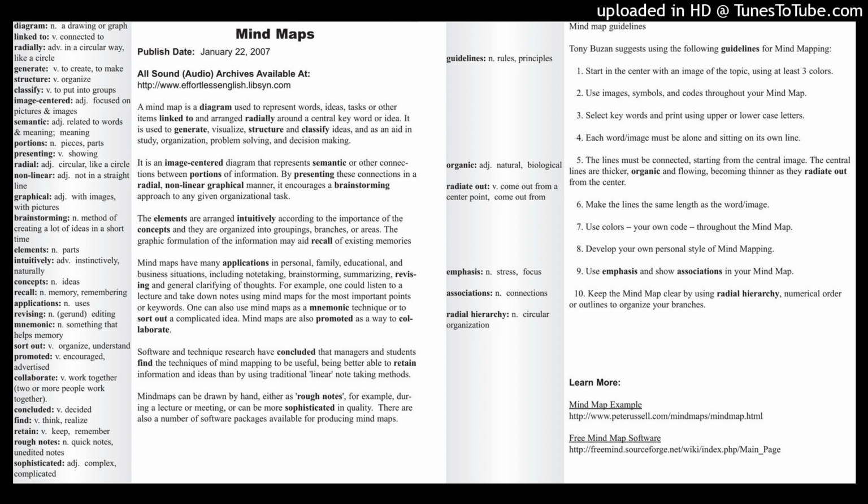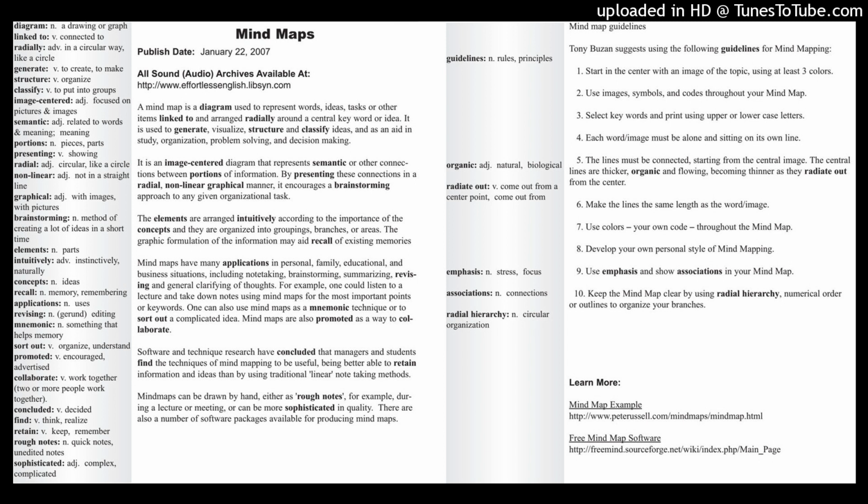All right, at the bottom of that paragraph, we see the word mnemonic. We've had that one before in a past learning guide, in a past article. A mnemonic technique. Mind maps can be a mnemonic technique. Mnemonic means to help memory, something that helps you remember something else. So a mind map is a mnemonic. It's a tool, it's a technique that helps memory. It's a mnemonic.